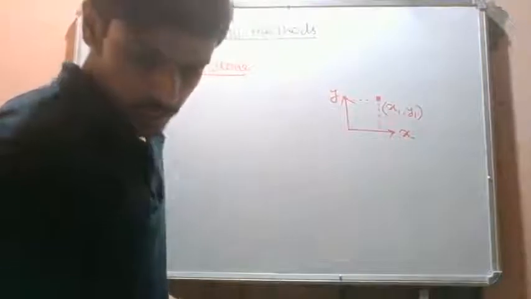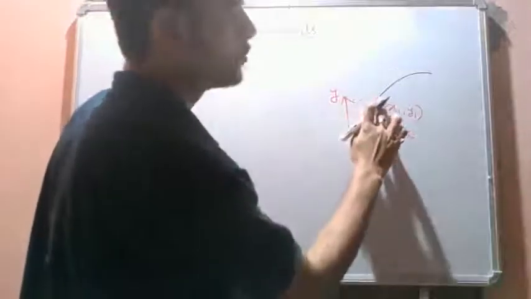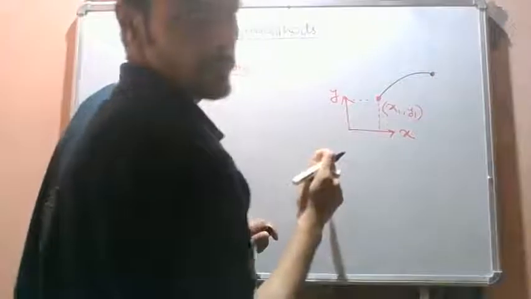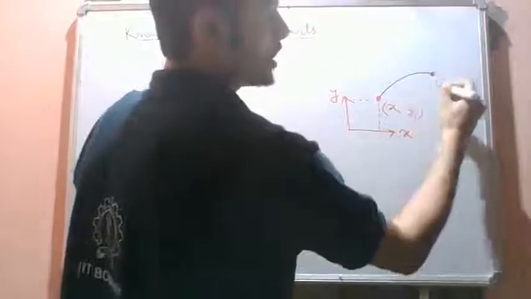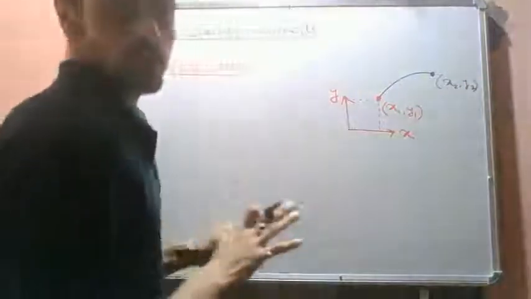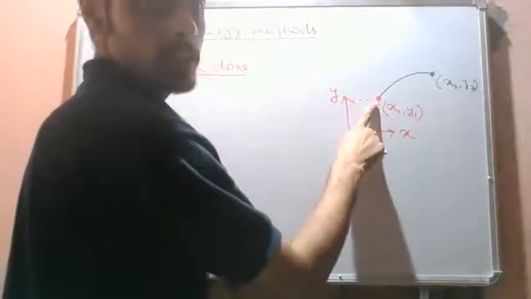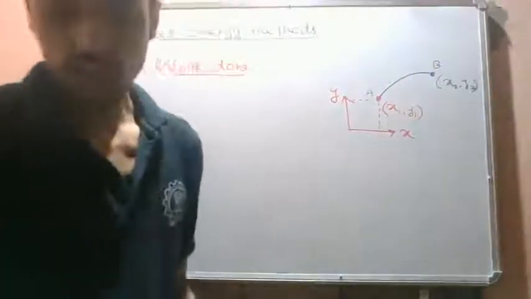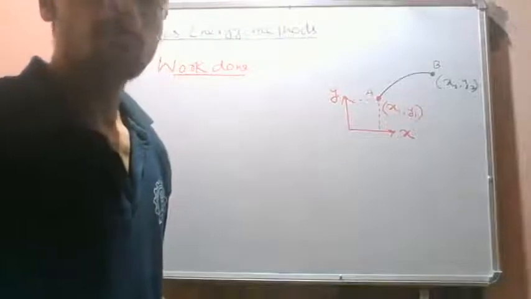This particle can only move along some path like this, and it finally comes to a point with coordinates x2, y2. Let's mark the initial point as A and the final point as B. So the particle was initially at point A and finally came to point B.